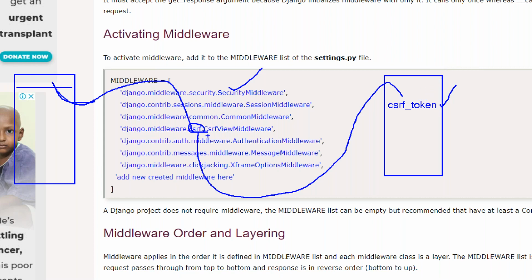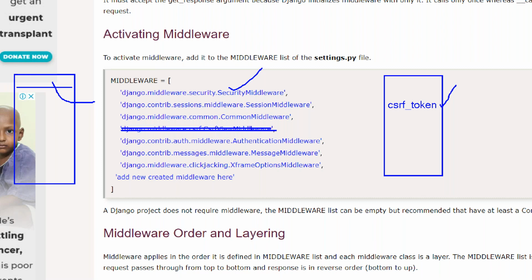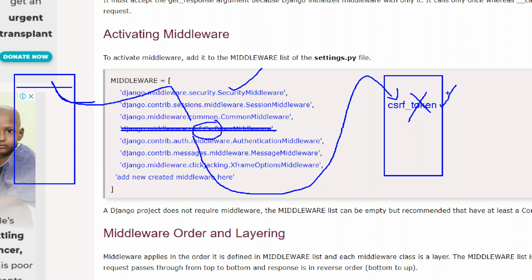Now, for example, imagine I remove this CSRF token. Now it's not there. Now I send a normal request. Again, it executes all the middlewares. What happened here? This token is not there, CSRF is not there, and it's going here. Now if you use the token here, it will throw an error, because this functionality is not executed, so you cannot use it here. That's all.